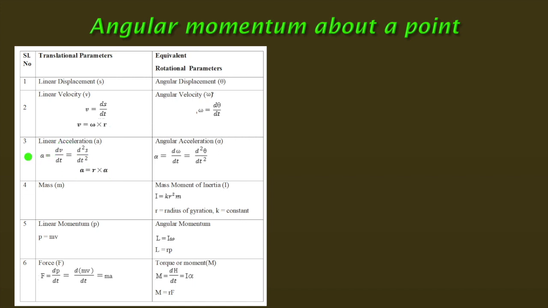So corresponding to the linear acceleration, alpha is the angular acceleration. What is angular acceleration? d omega by dt, that equals d square theta by dt square. So find the equivalent equations. Here it is dv by dt, the time derivative of linear velocity. Here it is the time derivative of angular velocity.